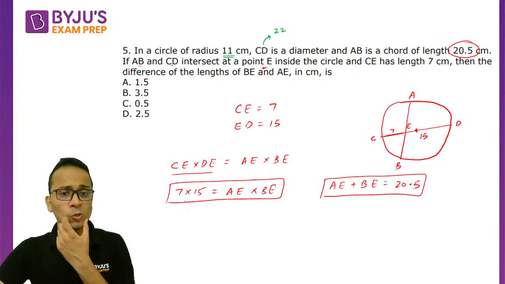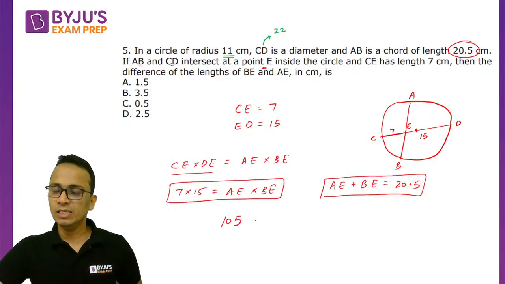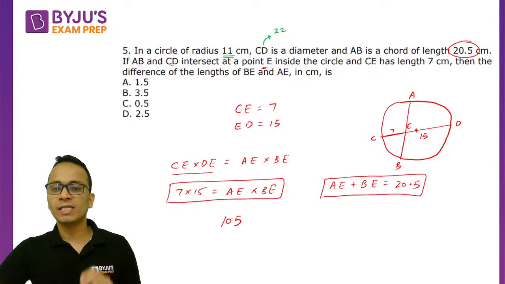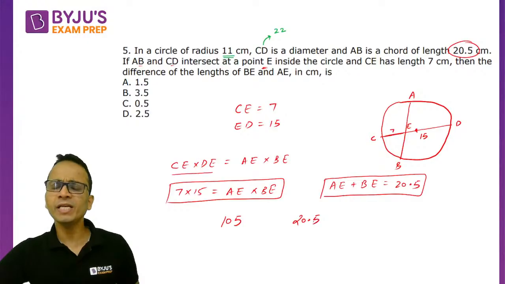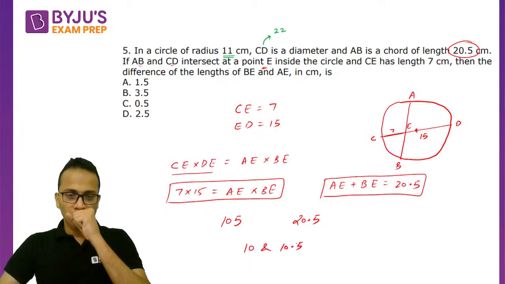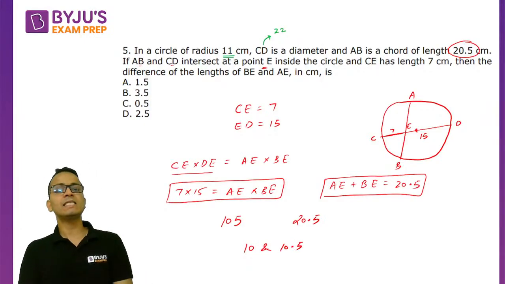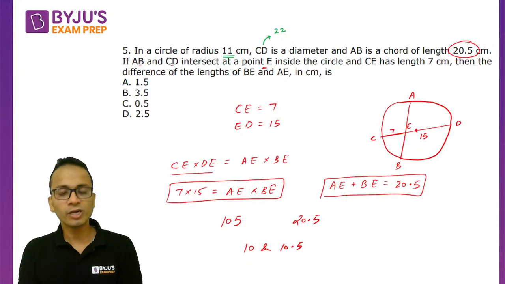Okay, so 7 into 15 is 105. We need two numbers such that their product is 105 and their sum is 20.5. We can very easily find the numbers: 10 and 10.5. So these will be the lengths of BE and AE.